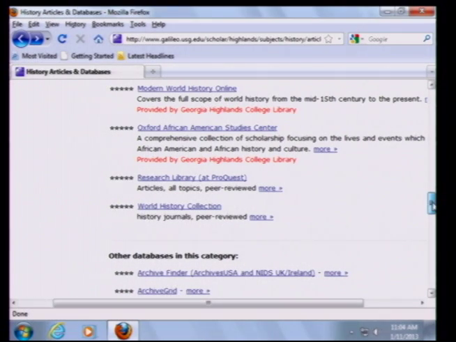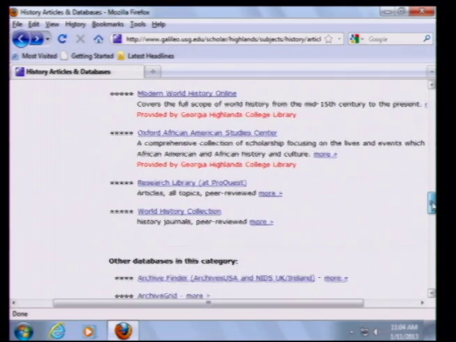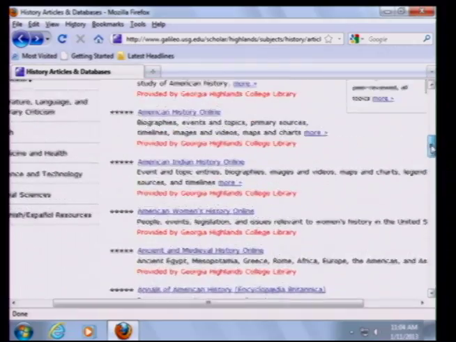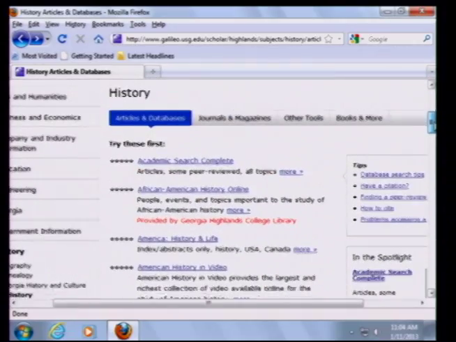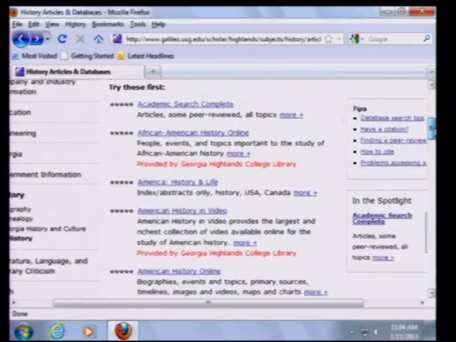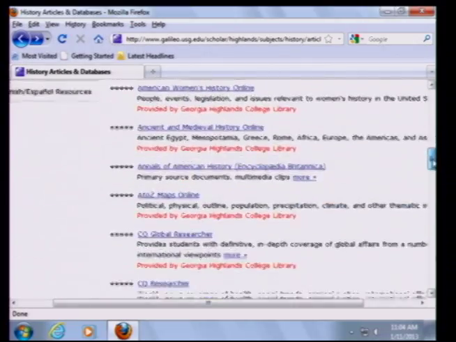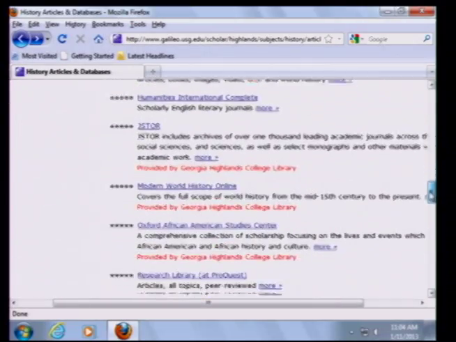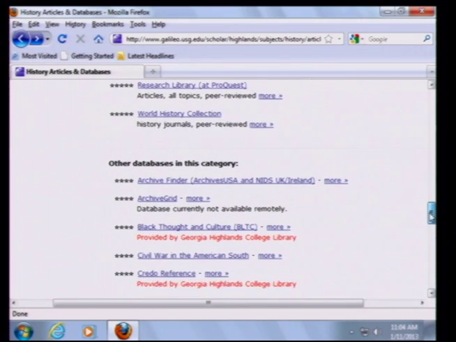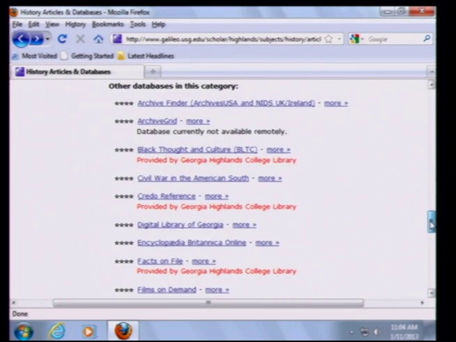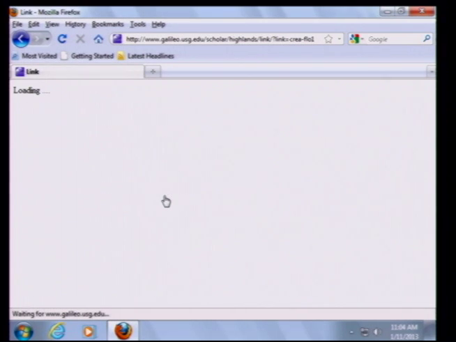Okay, you'll notice that we've been looking at the master list of historic databases, and we've just looked at about a half dozen or so of these databases, but on down below this master subject list, you'll see other databases in this category. And I really like Credo Reference. Credo Reference, we'll just look at that one briefly.